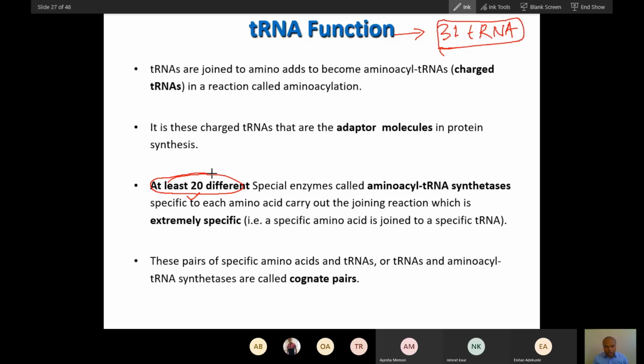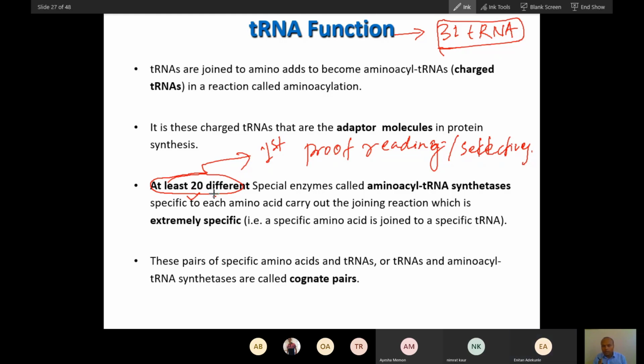This is where the first proofreading, or first selectivity, will happen.